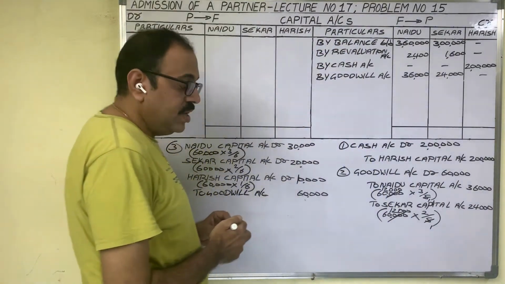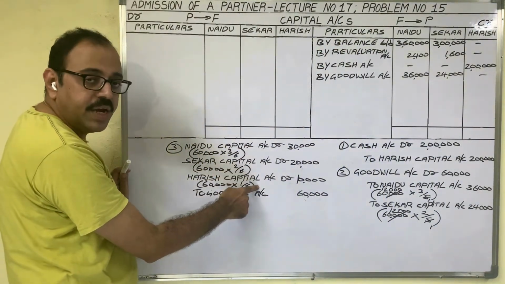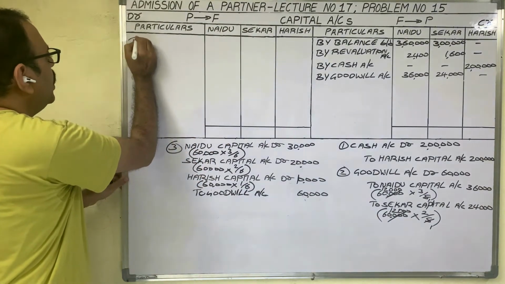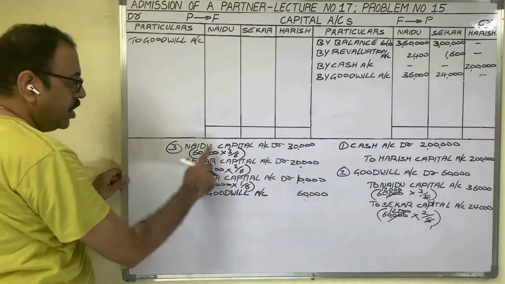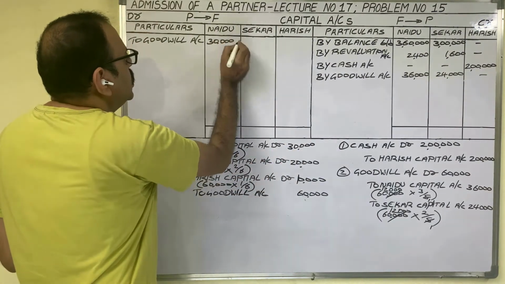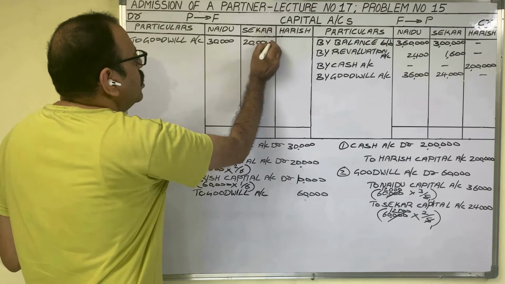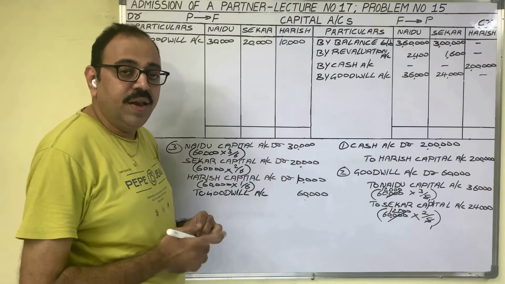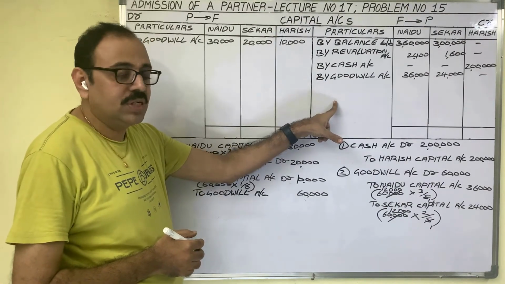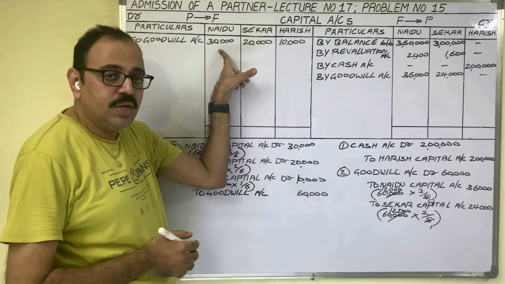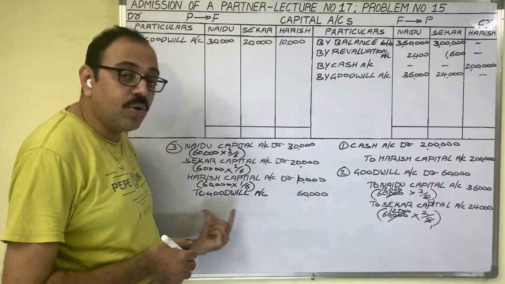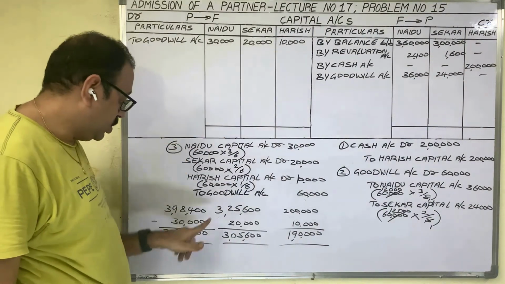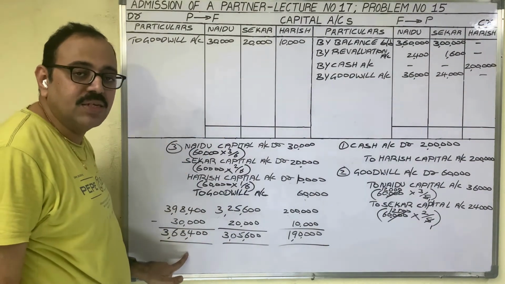Come to the third entry. In the third entry, capital accounts are debited. So in capital accounts, on the debit side we should post. We credited goodwill account, so write to goodwill account. Naidu's amount 30,000 rupees, Shekar's amount 20,000, Harish's amount 10,000 rupees. So posting is completed. Next, balancing of capital accounts. Credit total is more than debit total. So in rough notes, first we should write the credit totals. These are the credit totals minus the debit amount. Then the remaining amount is balance carried down.